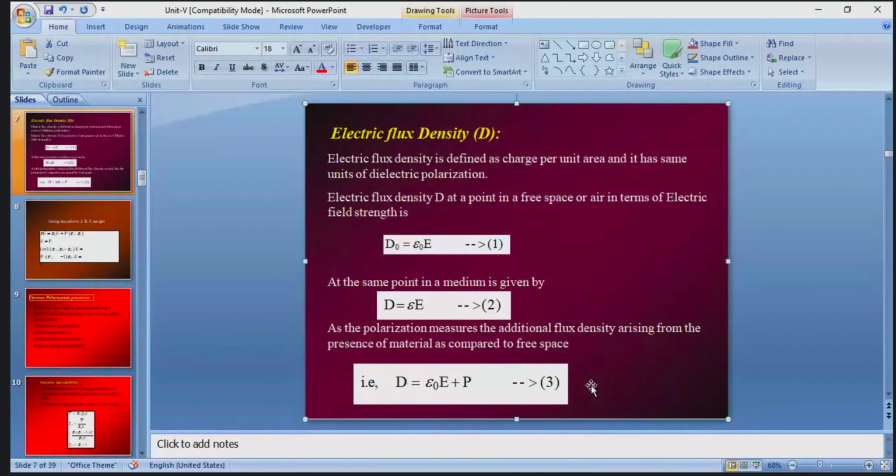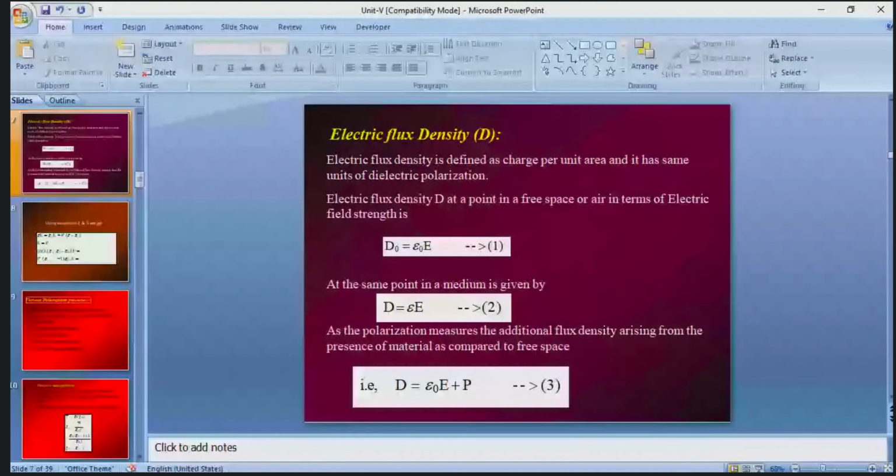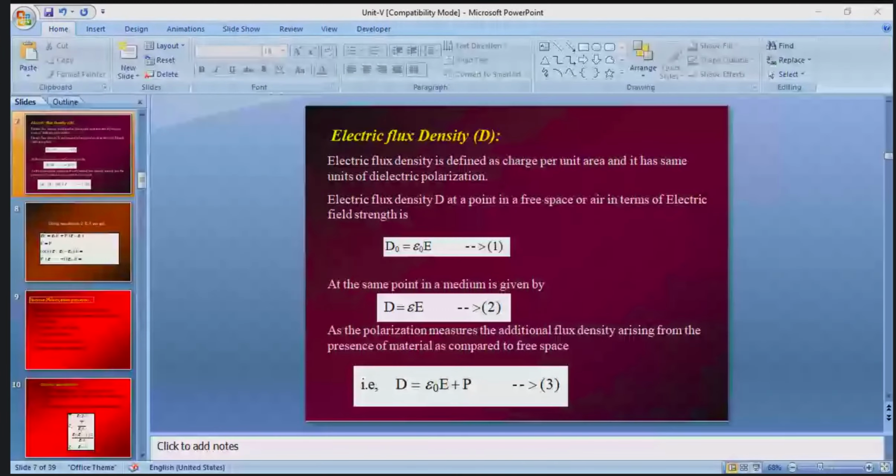Just wait, another 2 members are waiting for logging in to the session. Just now 2 members joined.